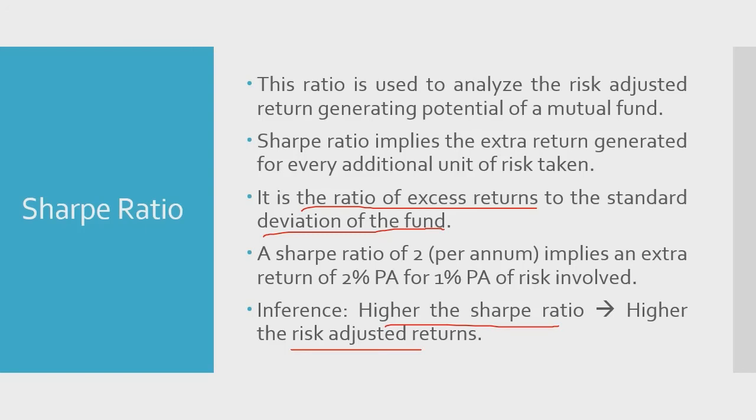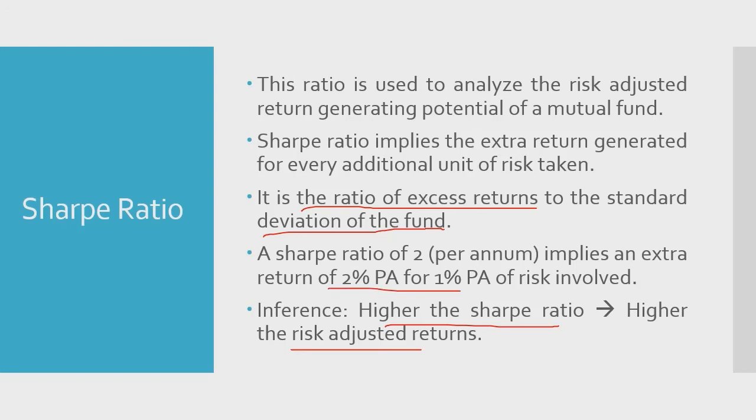So the difference is 5%. That's the reward I got for taking a higher risk. So this is a very basic level example that I tried to give you for explaining the Sharpe ratio. So a Sharpe ratio of 2% per annum implies an extra return of 2% per annum for 1% of risk that you have taken.